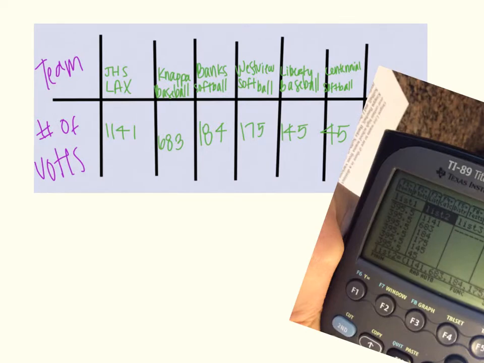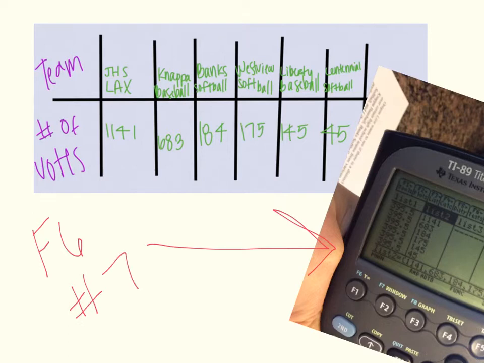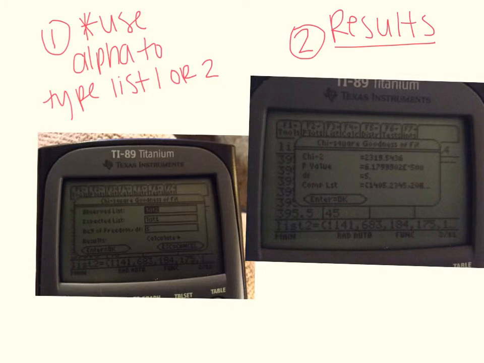Alright, so here's the chart again, and here's what it should look like in your calculator. From here, you're going to go to F6 by hitting second F1 and go down to number 7, which is chi2 GOF. So after you hit F6 chi-squared GOF, into observed list, type list 2, and into expected list, type list 1, because that's where that data lies. Your degrees of freedom are 5. Hit enter to calculate.